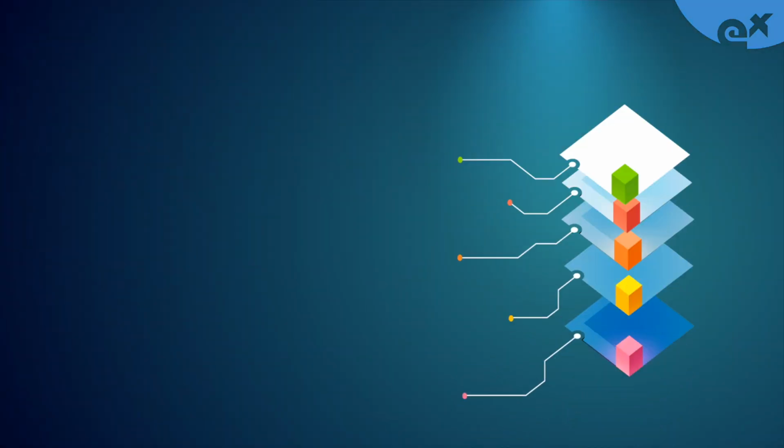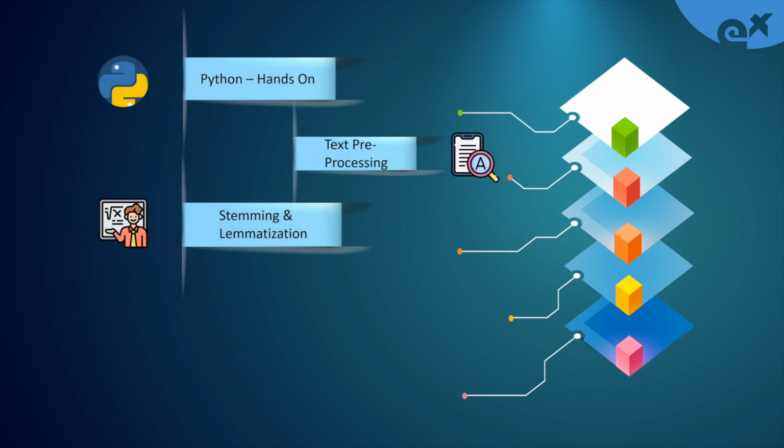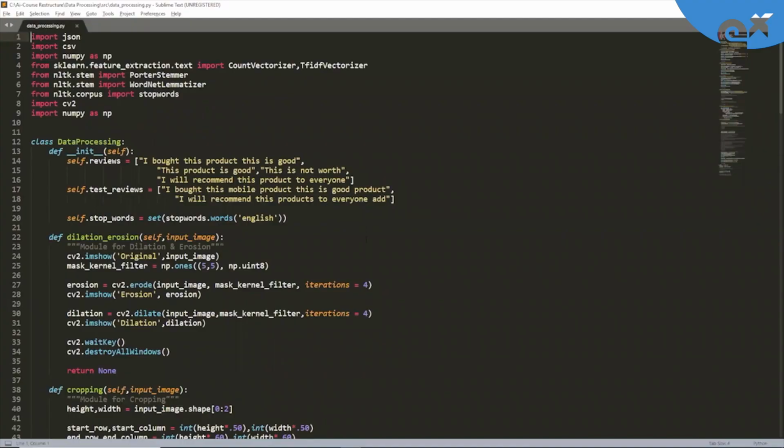In this module, we are going to discuss text pre-processing using Python. We are going to implement stemming and lemmatization. At the same time, we will try to remove stop words and treat the missing value problem. Basically, this code we have written using the class and functions format.